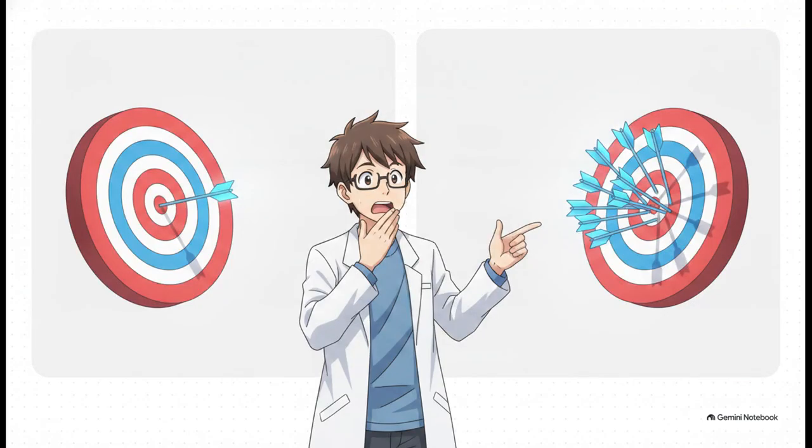Because of these errors, we really need to clarify an incredibly common point of confusion: accuracy versus precision. So accuracy refers to how close your measurement is to the absolute true value. Precision, however, refers to how close your repeated measurements are to one another. So it's entirely possible to have an instrument that is perfectly precise, giving you the exact same result every single time, but is wildly inaccurate because it has a systematic zero error.